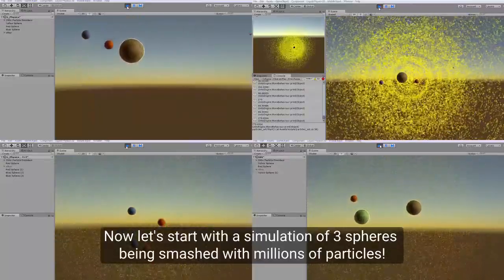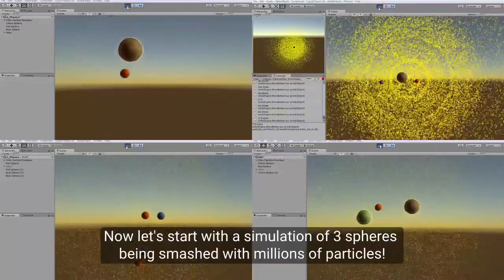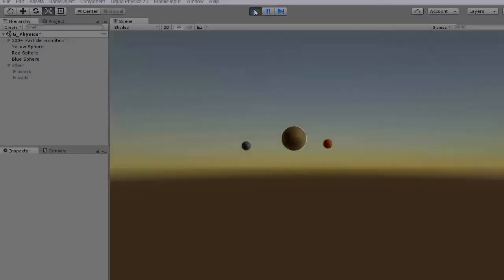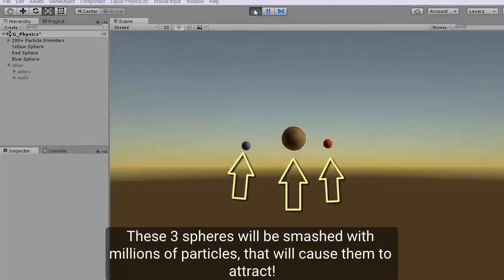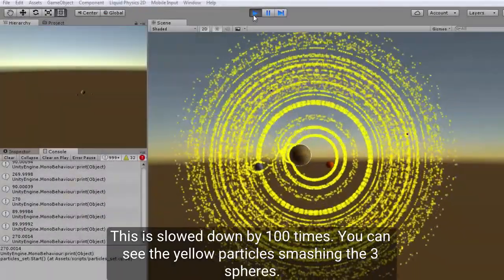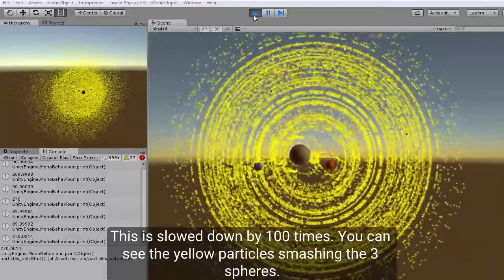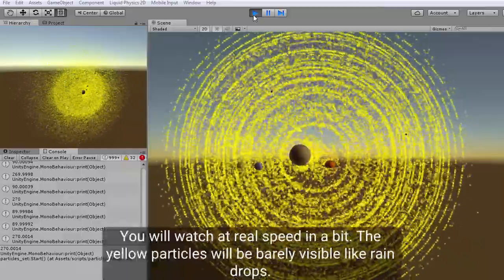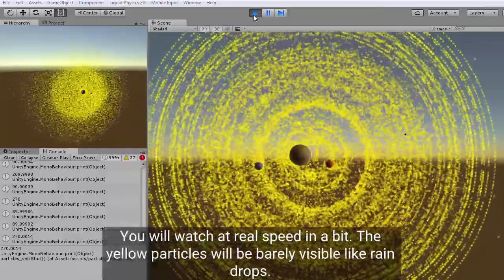Now let's start with a simulation of 3 spheres being smashed with millions of particles. These 3 spheres will be smashed with millions of particles, that will cause them to attract. This is slowed down by 100 times. You can see the yellow particles smashing the 3 spheres. You will watch at real speed in a bit.